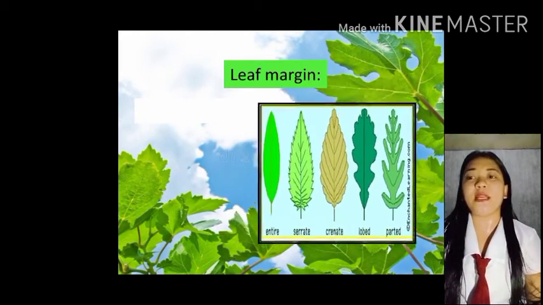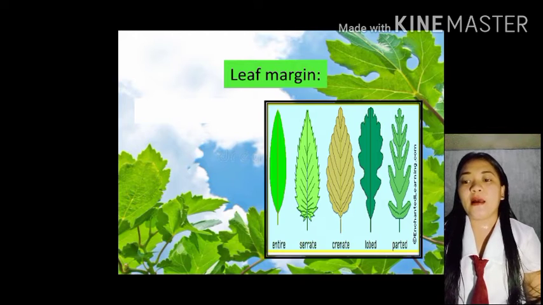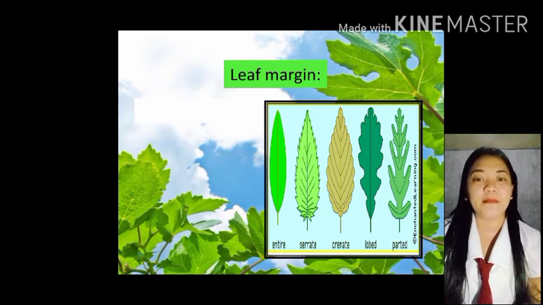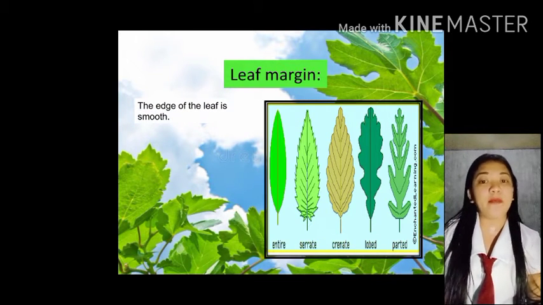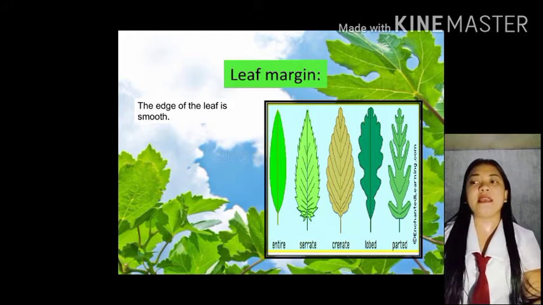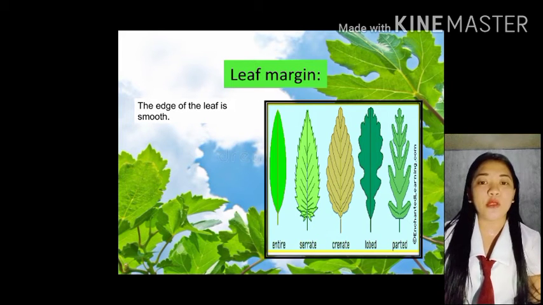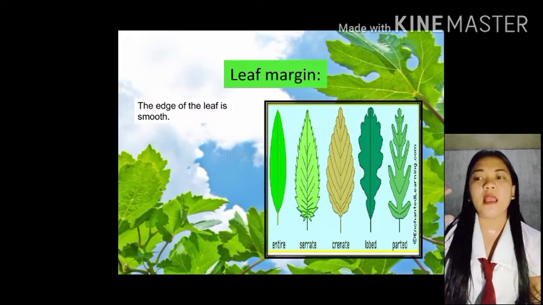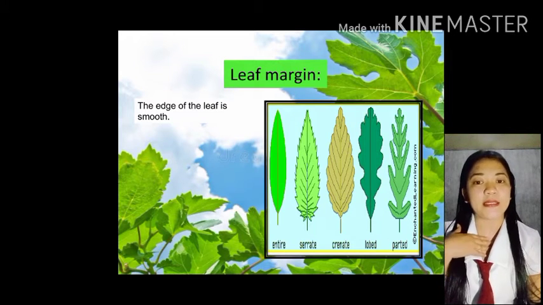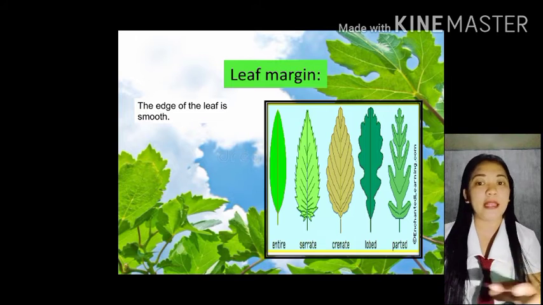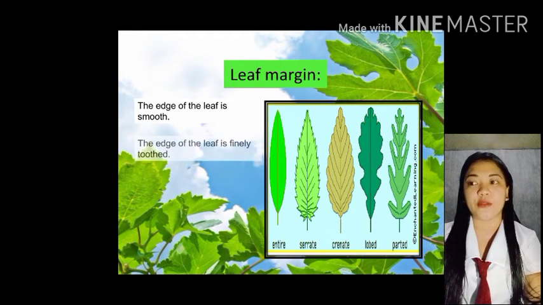Next is leaf margin. There are 5 types of leaf margin. I have here 5 types of leaf margin: entire, serrate, crenate, lobe, and parted. The entire is, the edge of the leaf is smooth. Dito po sa entire leaf, ang best example dito is the rubber plants. Kasi smooth lang talaga yung pagkadahon niya. Wala siyang kahit anong doon.